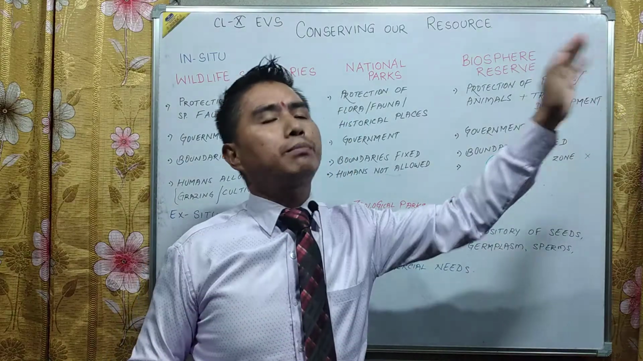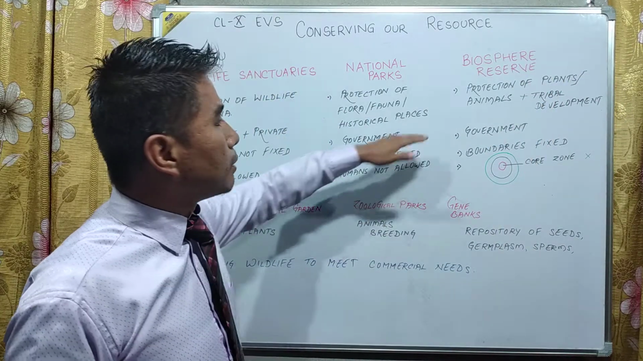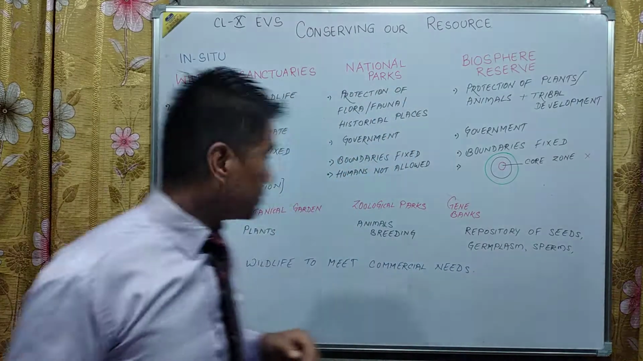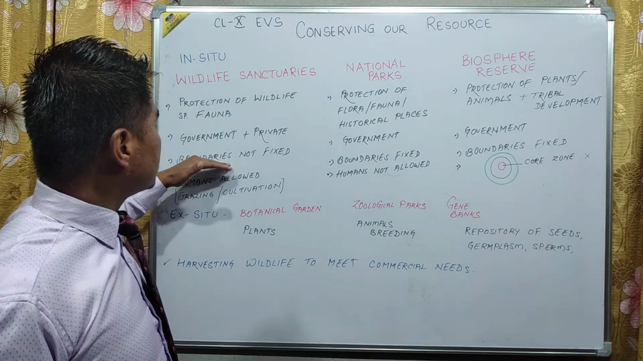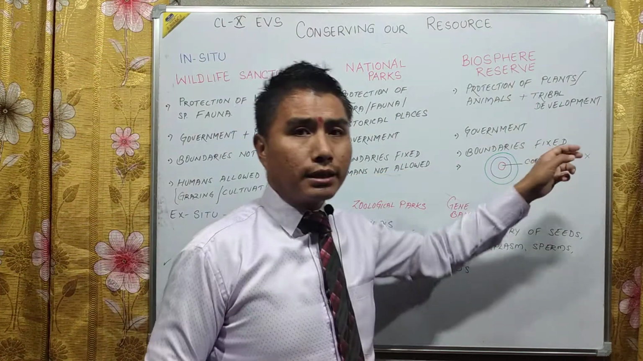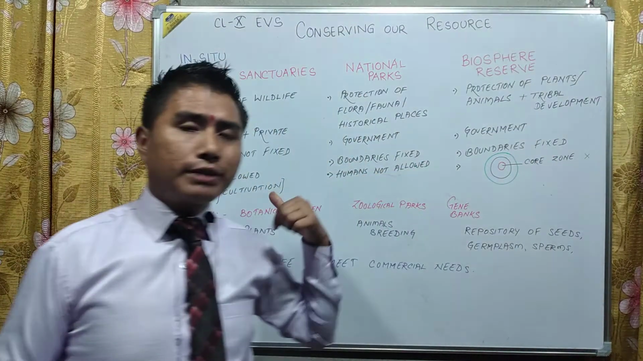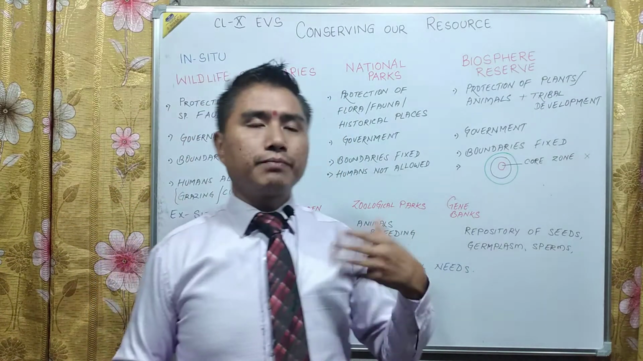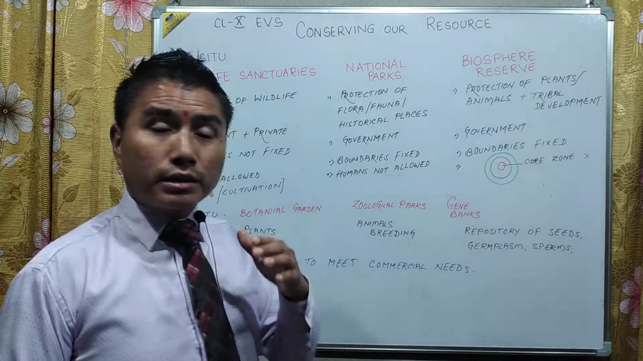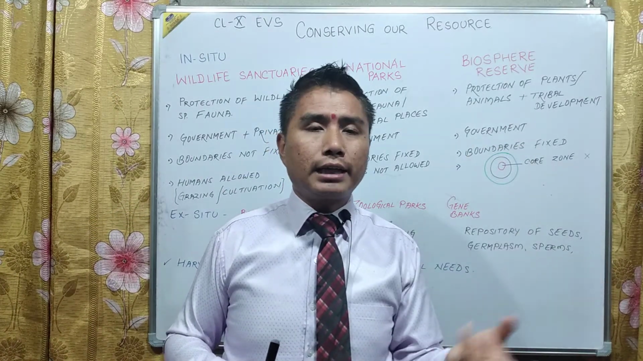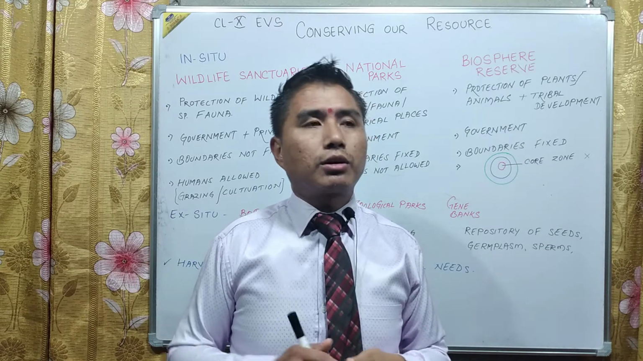They might enter private land also, but here the boundaries are fixed on both the national parks and biosphere reserves. Human intervention is not allowed in national parks and biosphere reserves, but in a wildlife sanctuary, human interventions are allowed, for cultivation, fine. But that doesn't mean that one can go for a hunt, or can kill animals, or poach, not all that.